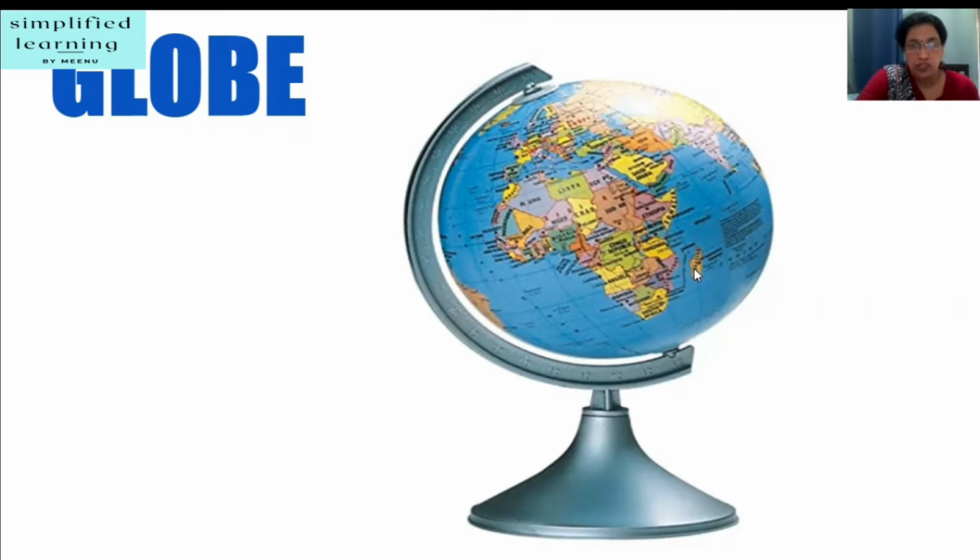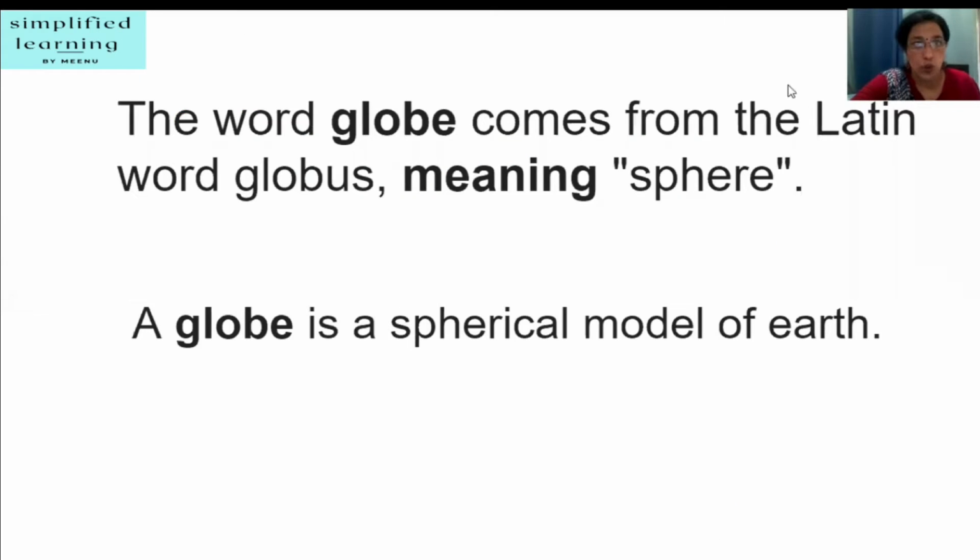In a globe, there is a needle called axis that is fixed through the globe in a tilted manner. The axis of the globe passes through 2 extreme points known as poles, North Pole and South Pole. The axis is shown in the form of a needle on a globe. In reality, the Earth has no axis. The word globe comes from the Latin word globus, meaning sphere. A globe is a spherical model of Earth.